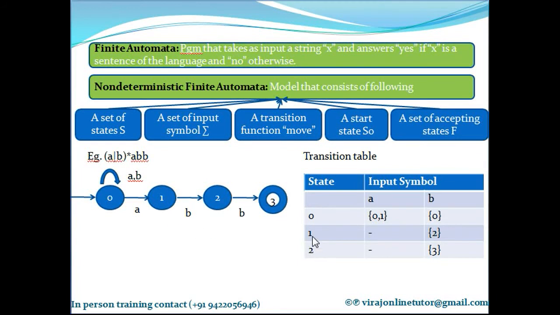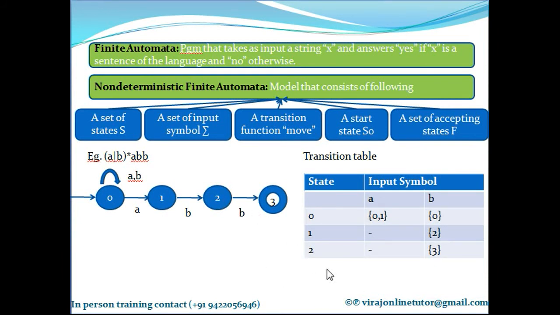Next is state 1. For state 1, if the input character is A, is there an arc defined for A coming out from here? No. So when the machine is in state 1 and the input character is A, I don't go anywhere. But if the machine is in state 1 and the input character is B, go to state 2. That's why machine state 1 on input character B goes to state 2.